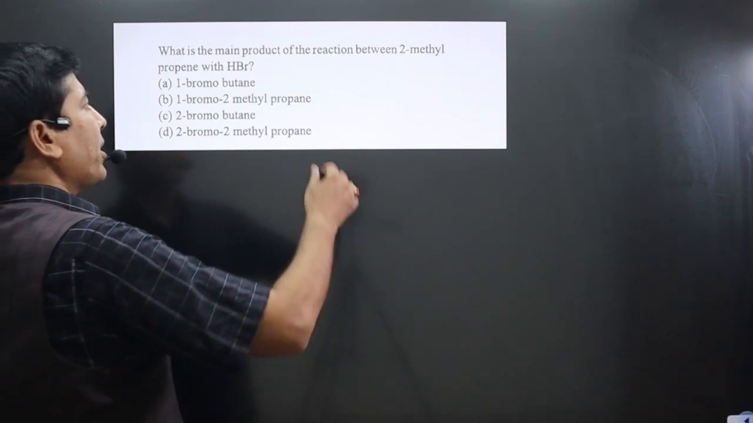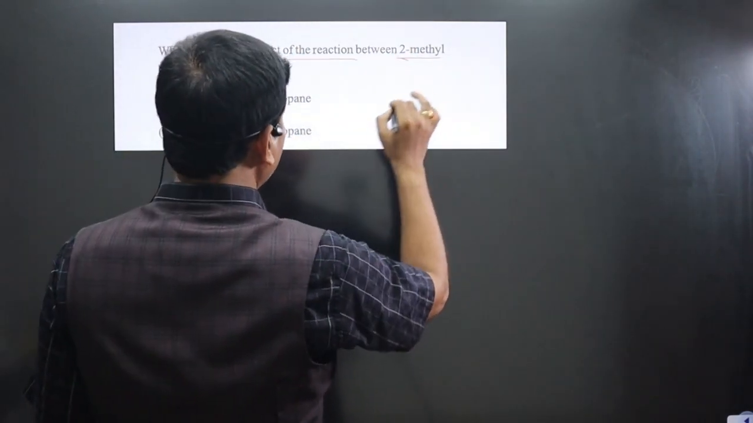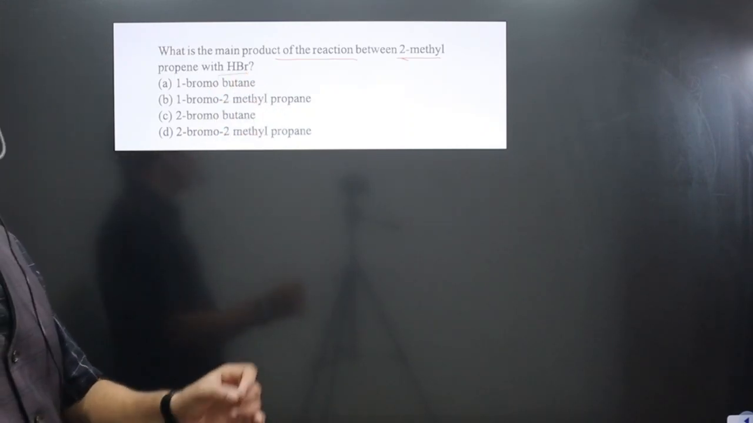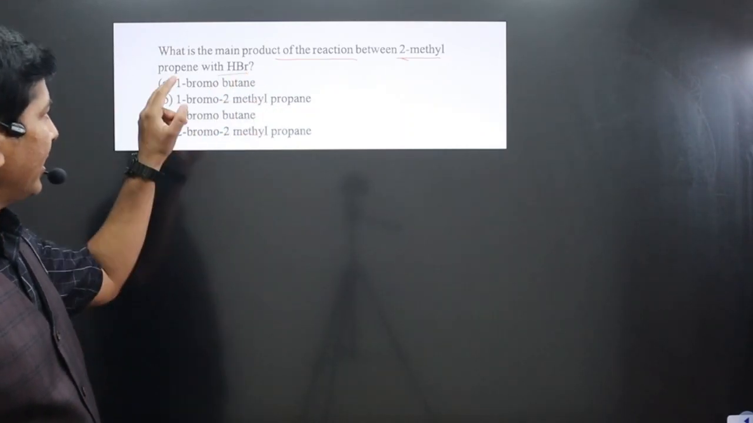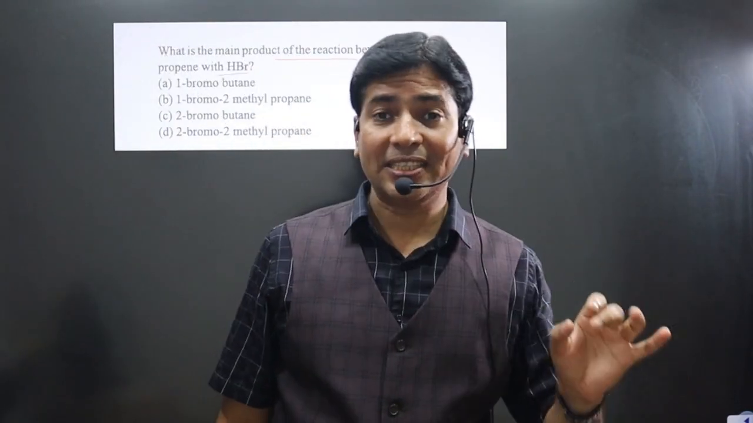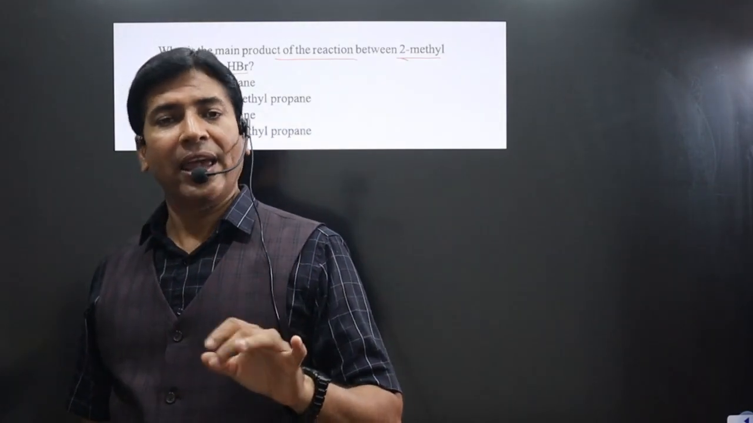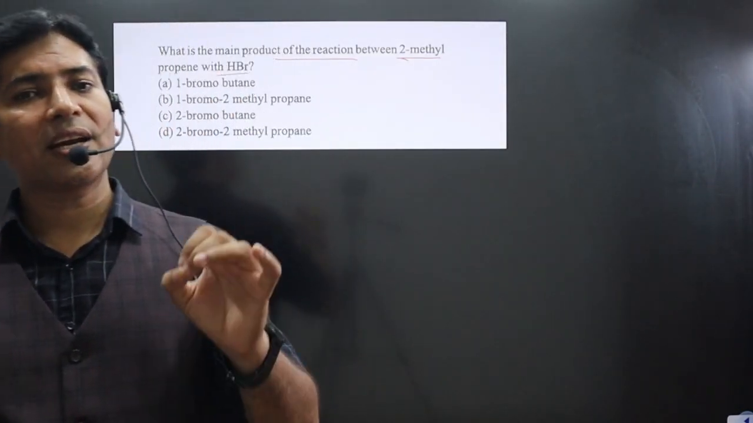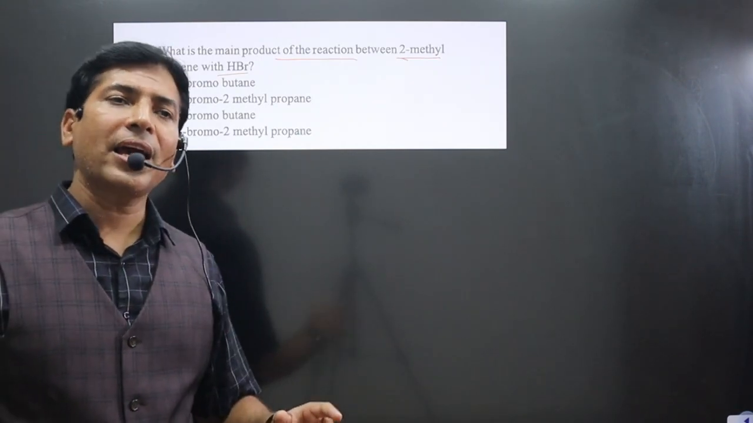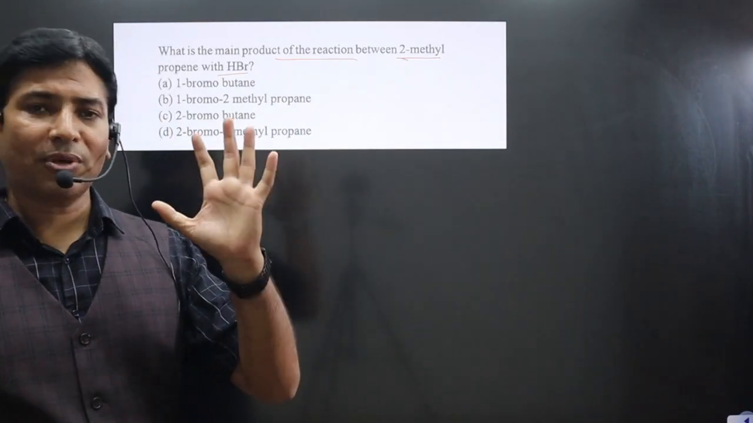The question says: what is the main product of the reaction between 2-methyl propene with HBr? You can see the 2-methyl propene alkene is there, and the alkene is reacting with only HBr. There is no peroxide effect. It is reacting with only HBr. Hence we can complete this reaction based on Markovnikov rule. According to Markovnikov rule, the anion always attaches to the carbon having less number of hydrogen.